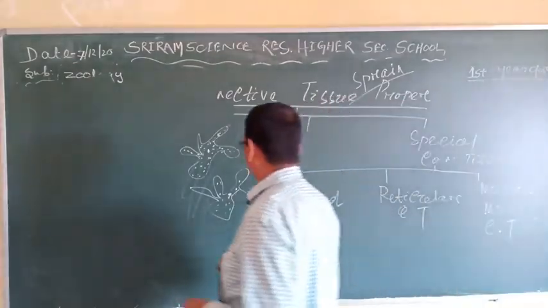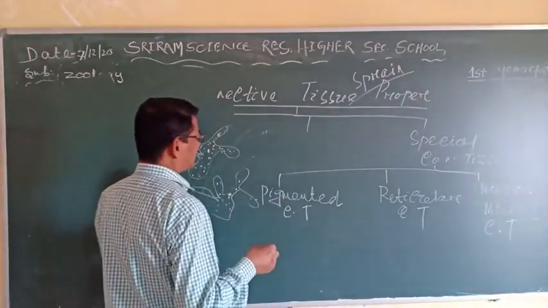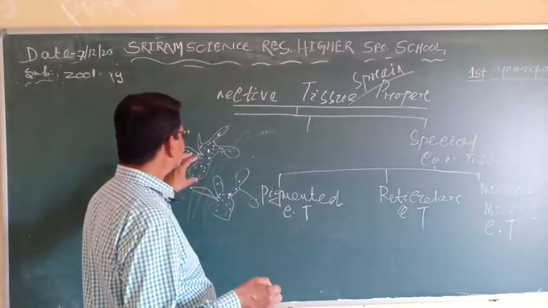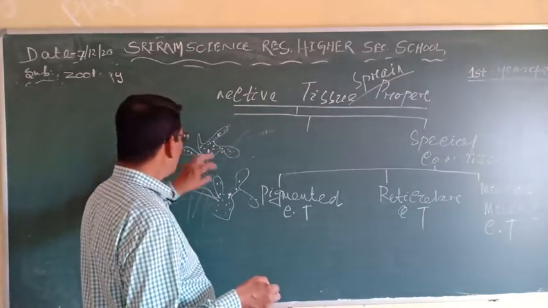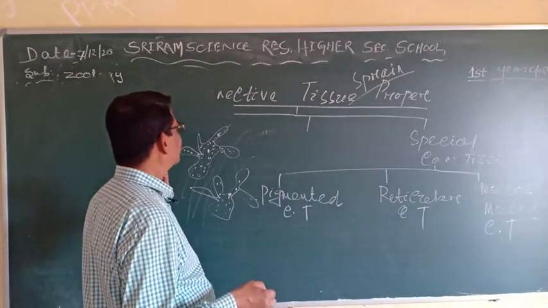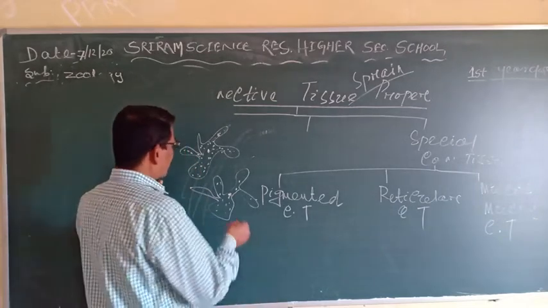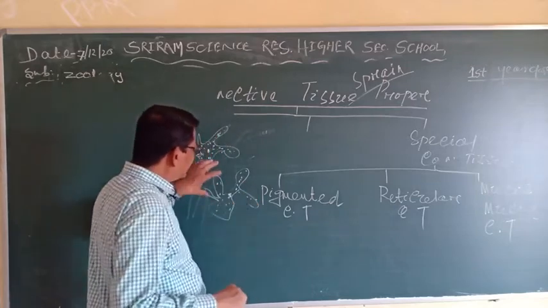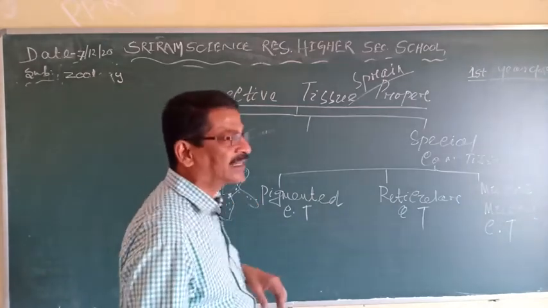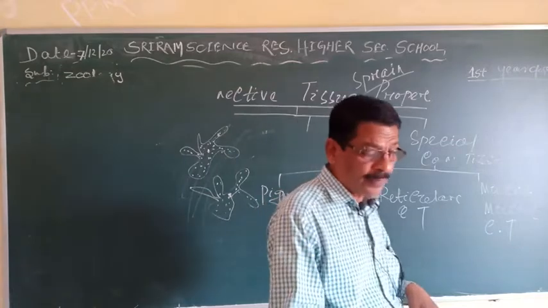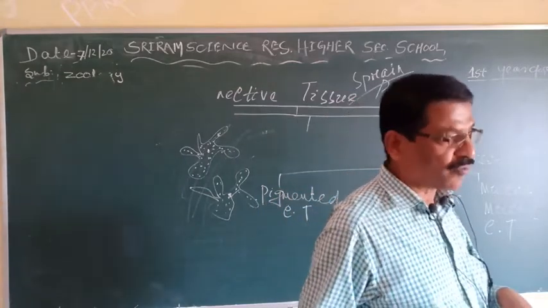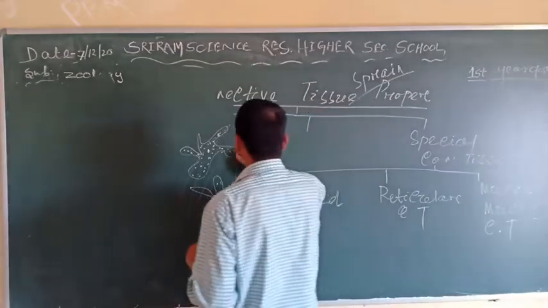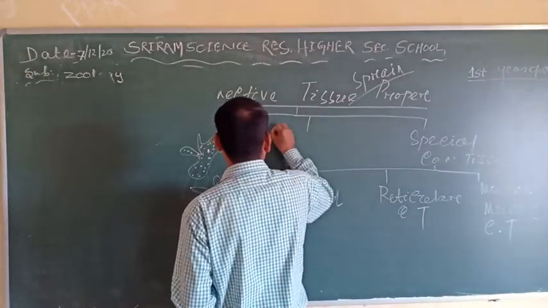Here the matrix contains a large number of large irregular or star-shaped cells, which contain the melanin pigment, and these cells are called melanophores, or chromatophores.